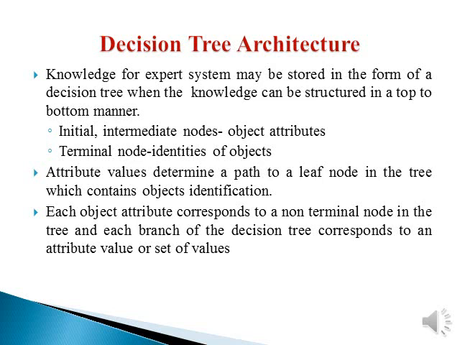The initial or intermediate nodes represent the object attributes, and the terminal node is going to be the identification of the object. Attribute values determine a path to a leaf node in the tree, which contains the object's identification. Each object attribute corresponds to a non-terminal node in the tree, and each branch of the decision tree corresponds to an attribute value or set of values. This sort of architecture can be applied in the case of characterization or identification of objects.